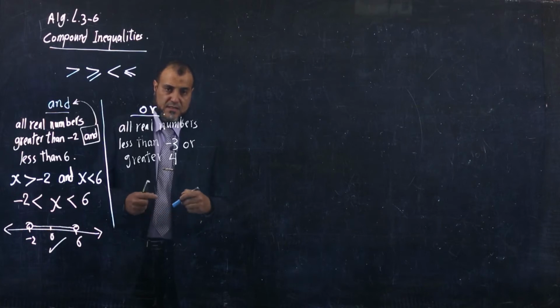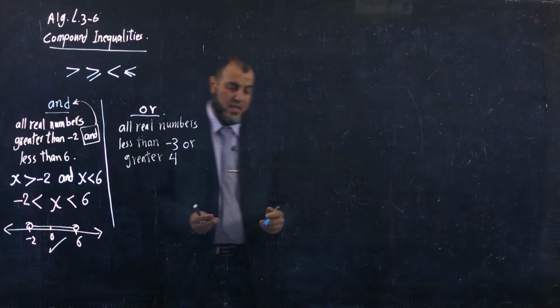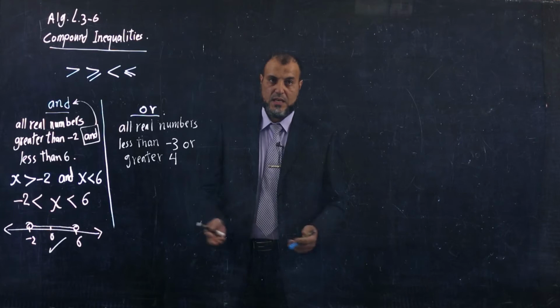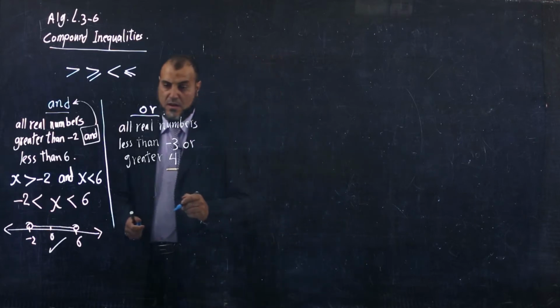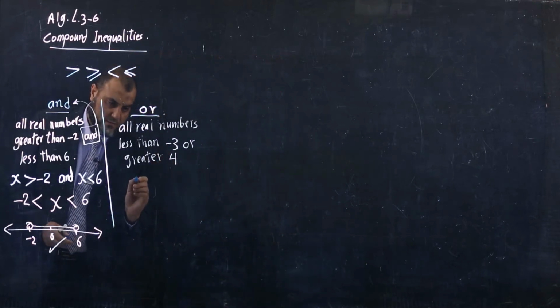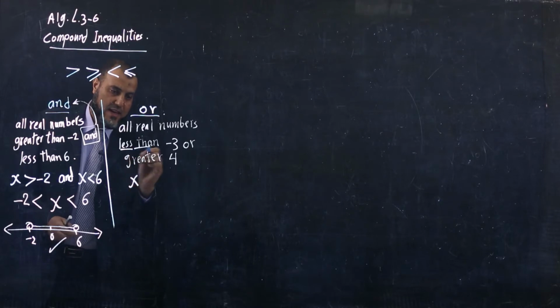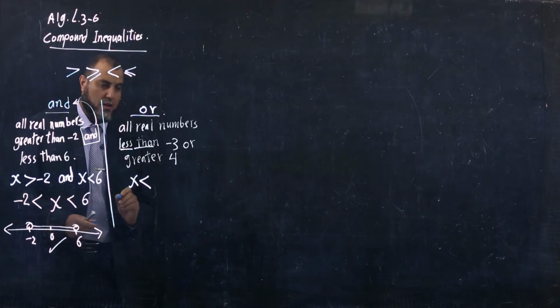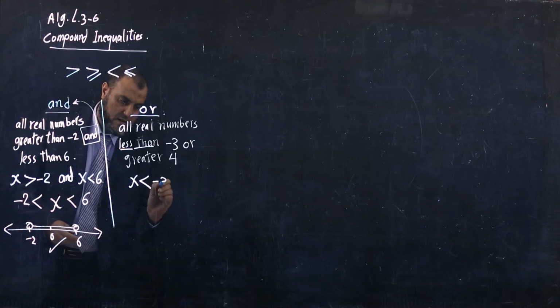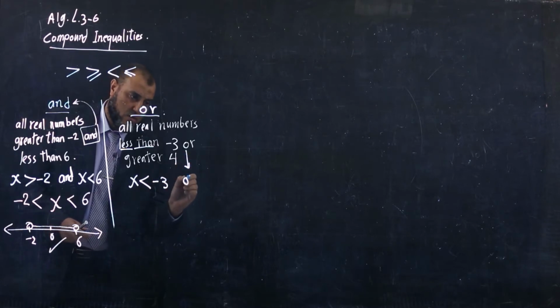Let's translate these words into a compound inequality. First, I put x less than -3. Don't forget to write or.